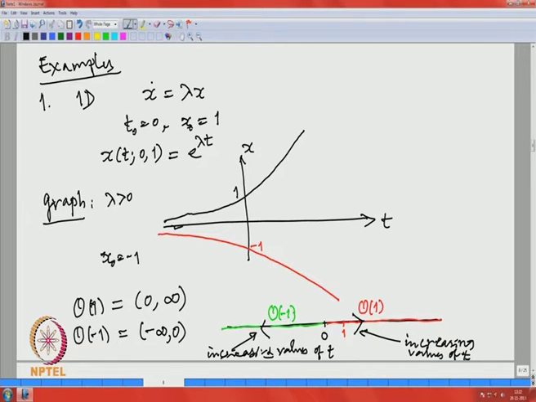So, in this simple example, similarly if lambda is negative you can do that thing. That is no problem. Now, suppose we are interested only in the positive orbit in this case. Let me write in the next page.